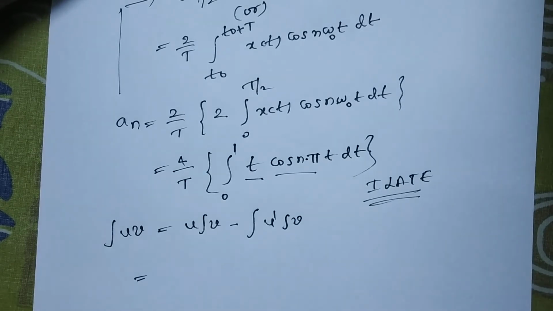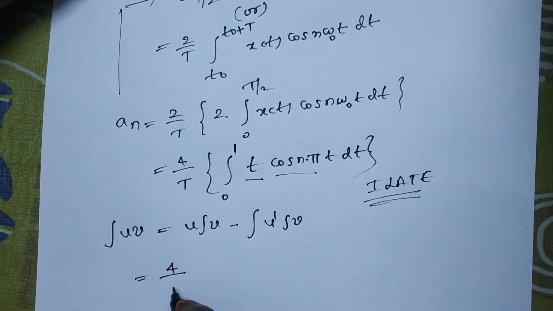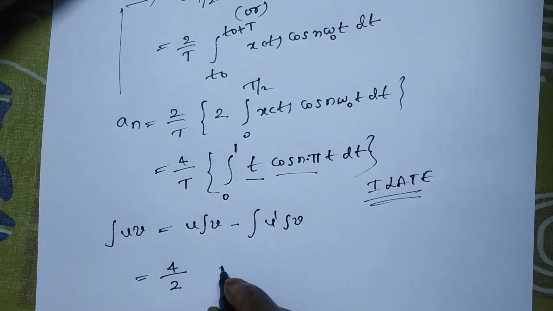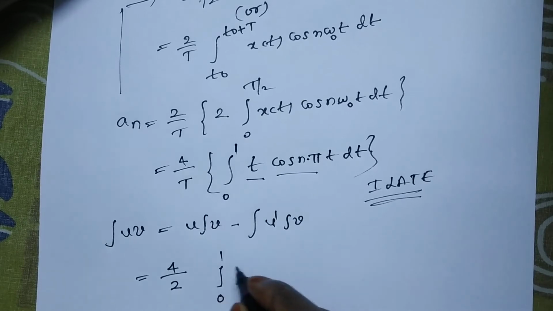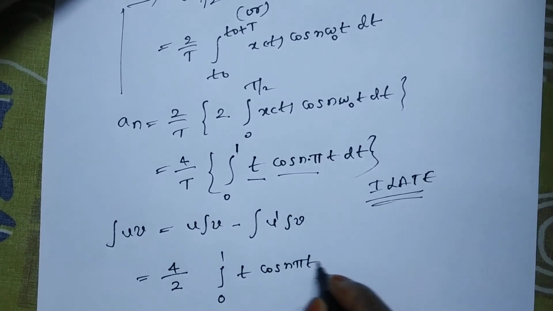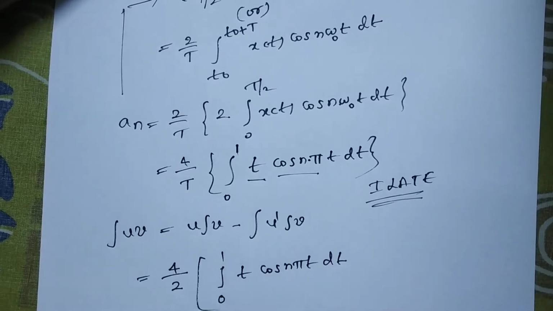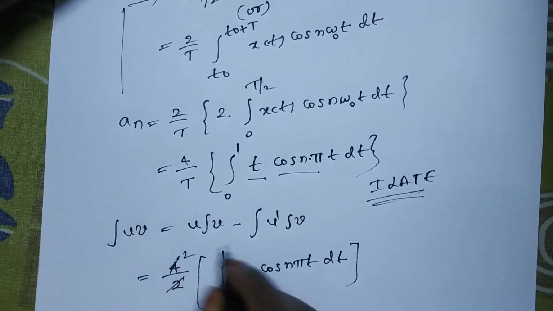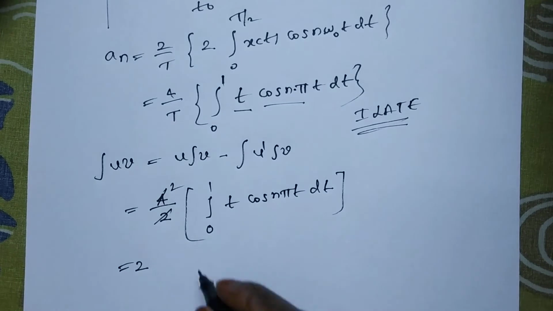Here t is the differentiation part. 4 by 2, the time period, integration 0 to 1 of t cos n pi t dt. Two twos are 2.